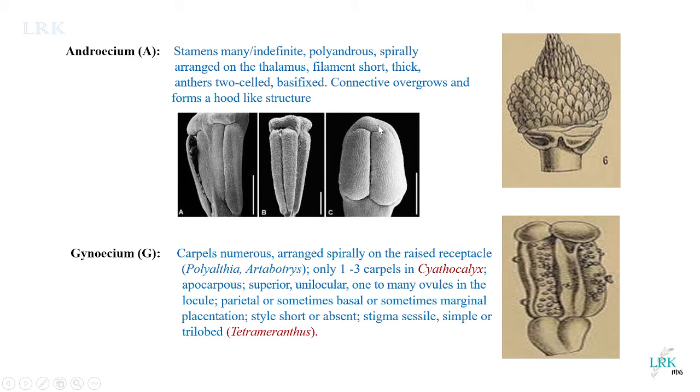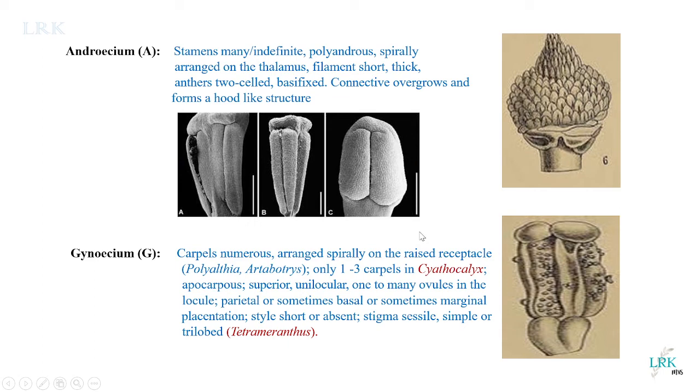See, this is the connective which has grown over the anthers, and it forms a hood-like structure. So this is regarding the androecium. See, the stamens are dithecous in nature with a short and stout filament, and this hood-like structure is the connective overgrown over the anthers. This is regarding androecium. Okay.